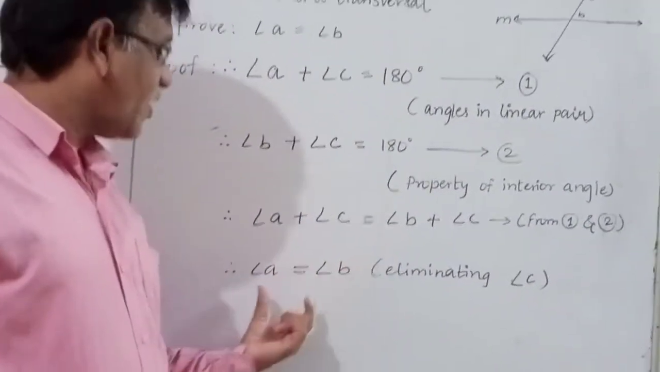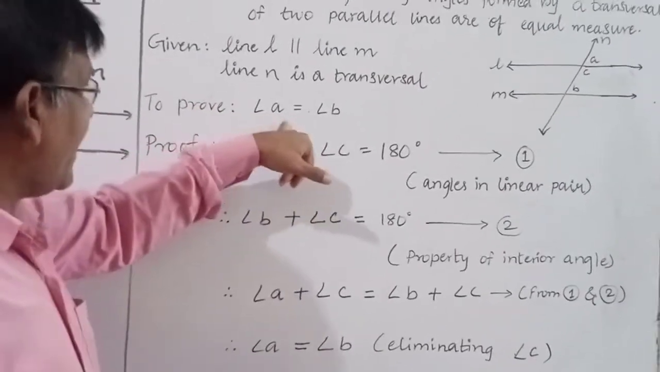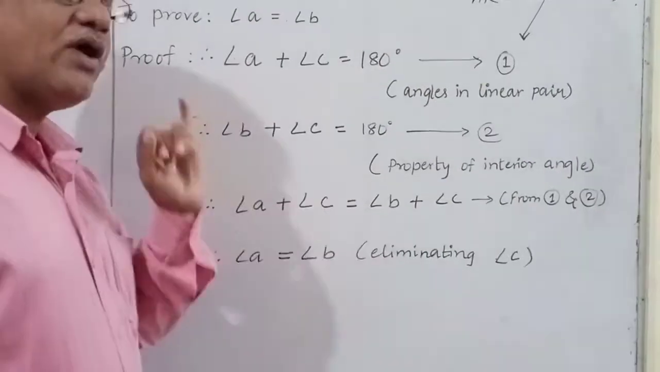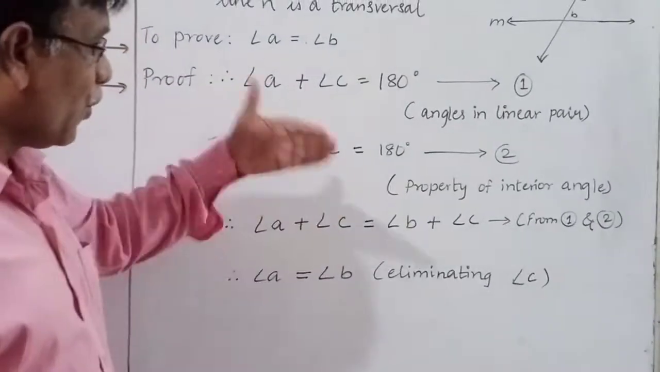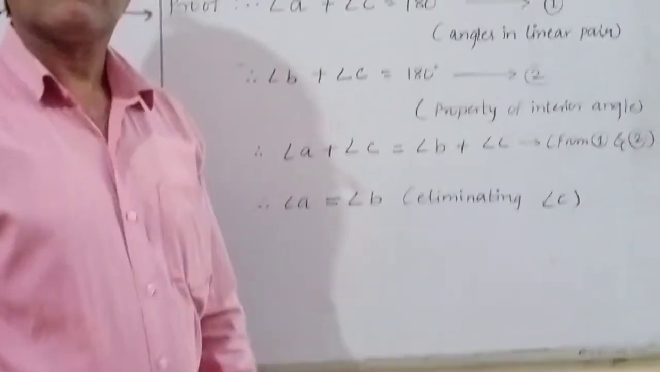Angle A is equal to angle B. Okay, what do we have to prove? See, angle A is equal to angle B. So we proved this. Angle A is equal to angle B. Hence we proved it by different postulates, this different logical concept.